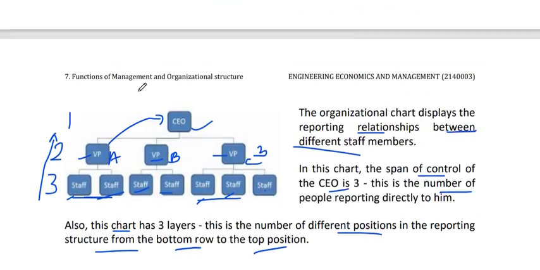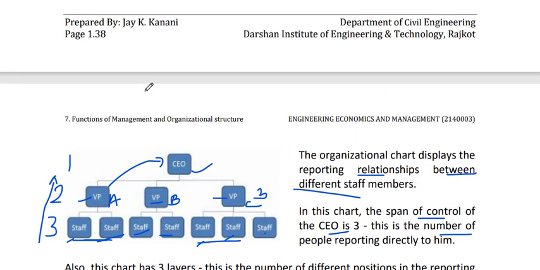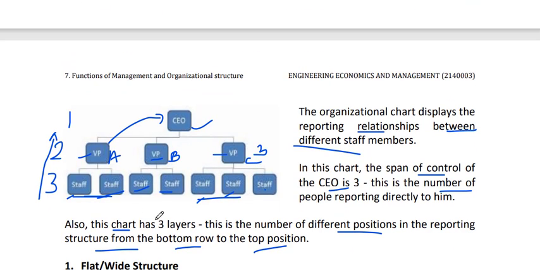Types of span of control, we have 2 types, flat and narrow, which we will discuss in the next lecture. In this chart we have 3 different layers, bottom to top, and the CEO has a span of control of 3, as 3 vice presidents are directly reporting to the one CEO. This A vice president has a span of control of 2, B also has 2, and C vice president has 3. Span of control basically means the number of people directly reporting to one manager.